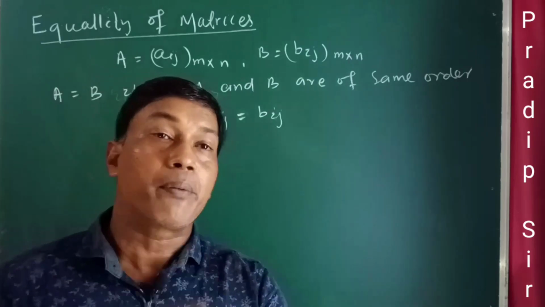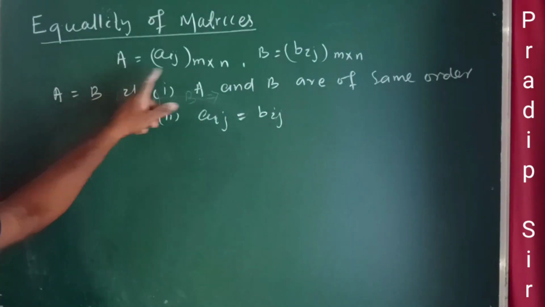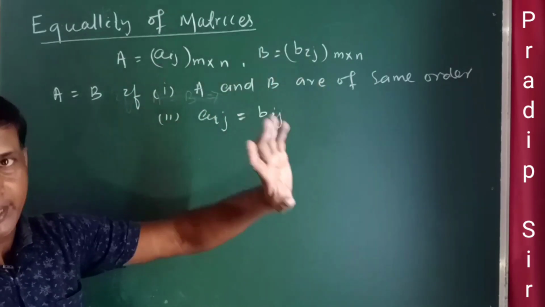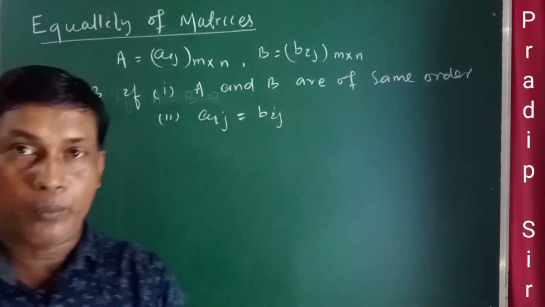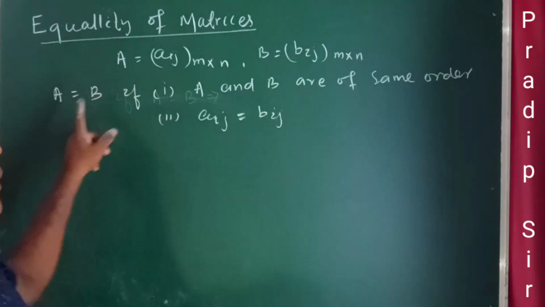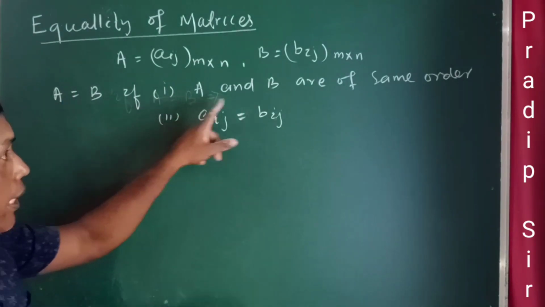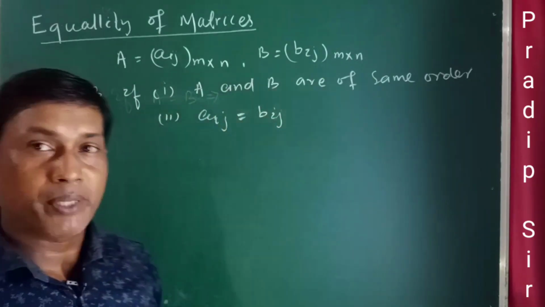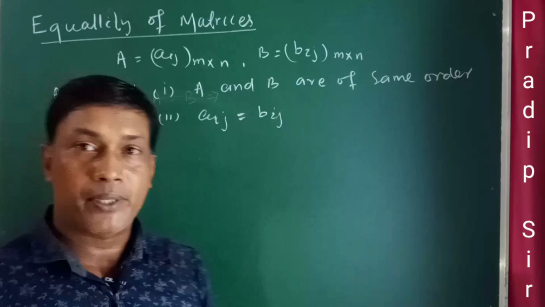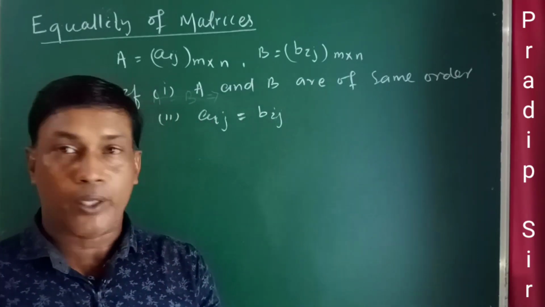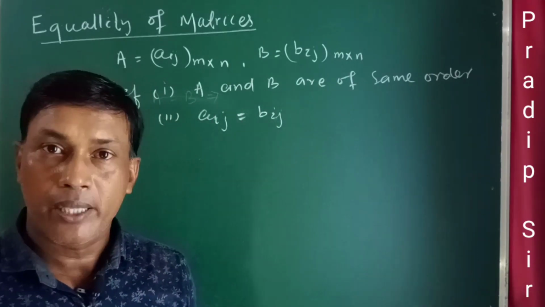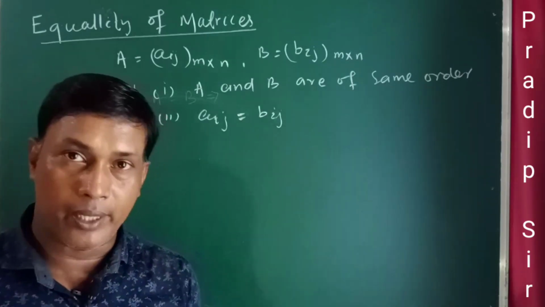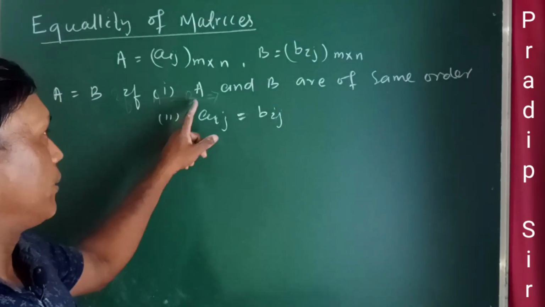Then it's equality of matrices. Two matrices A and B: A is Aij of order m cross n, B is a matrix of Bij, m cross n. Two matrices will be equal if, first condition, they are of the same order. That means the order of two matrices must be the same. If the order is not the same, then the two matrices cannot be equal. So for equality of two matrices, the first condition is they have the same order.